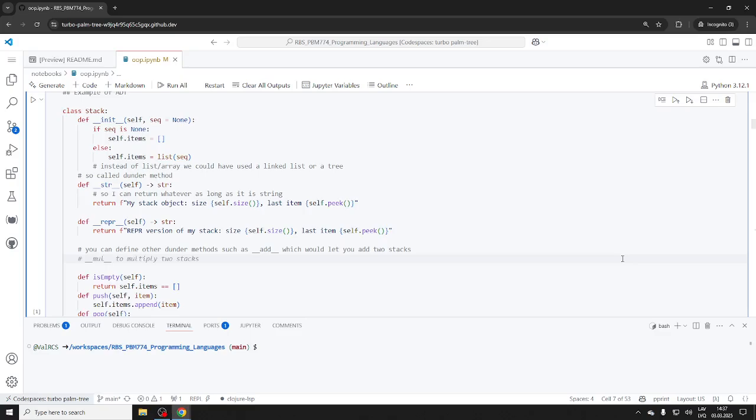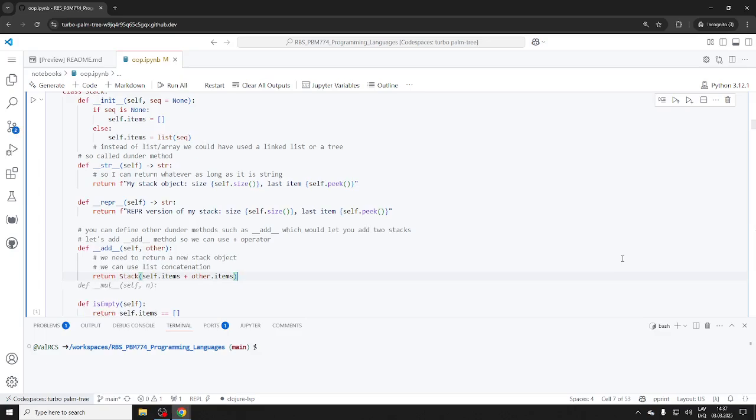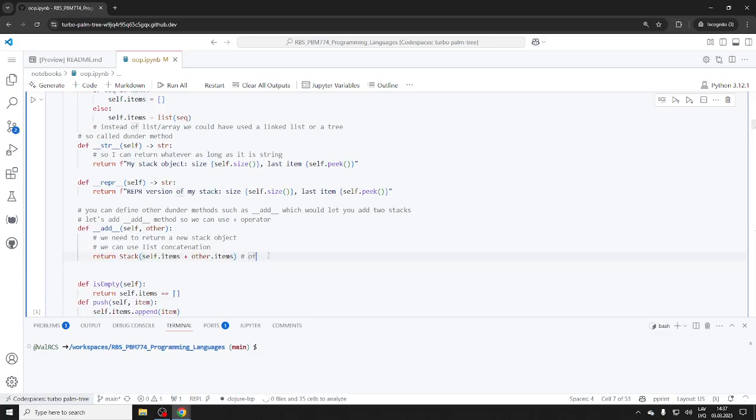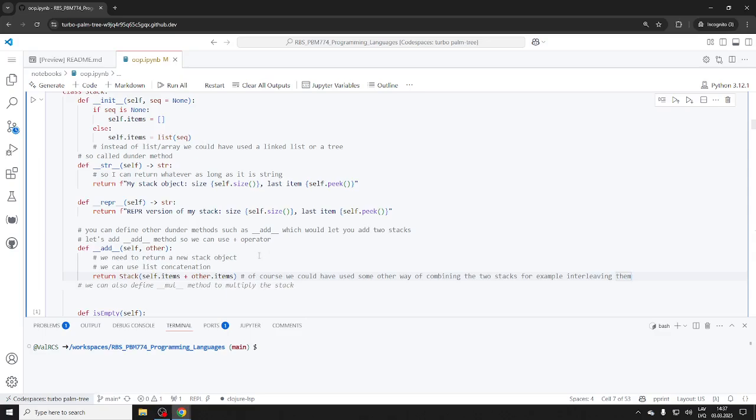Let's add the add method, so we can use plus. So add self, other. I like this interesting approach: the AI took the easy way. We could have used some other way of combining, for example, interleaving. I don't know if you want to multiply stacks.